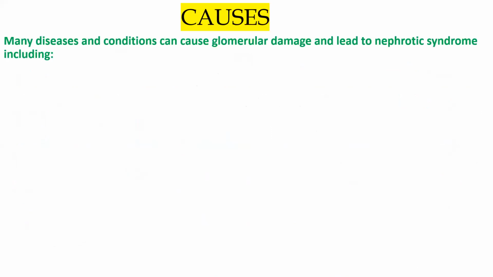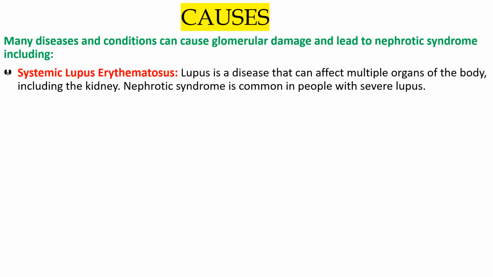Okay, what is the next? The next is the causes. We have discussed many causes. That was systemic lupus erythematosus. What is lupus? I already explained. Heart failure, all those examples, also heart failure. I have given certain heart failure conditions, that is constrictive pericarditis. And if there is severe right heart failure, then all those can cause nephrotic syndrome.